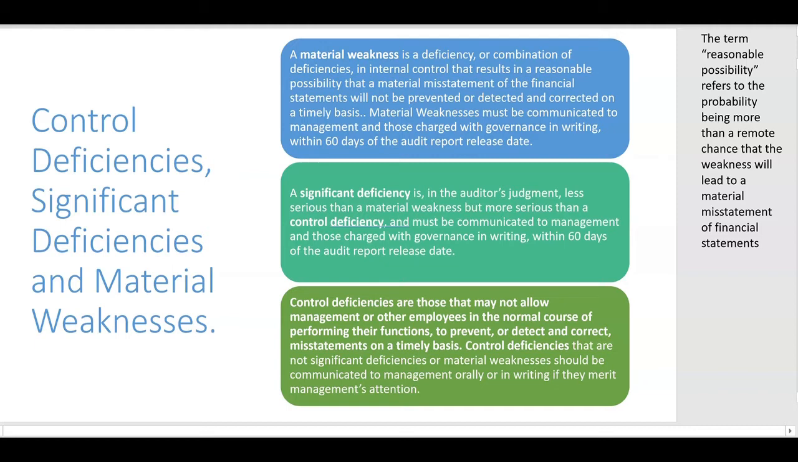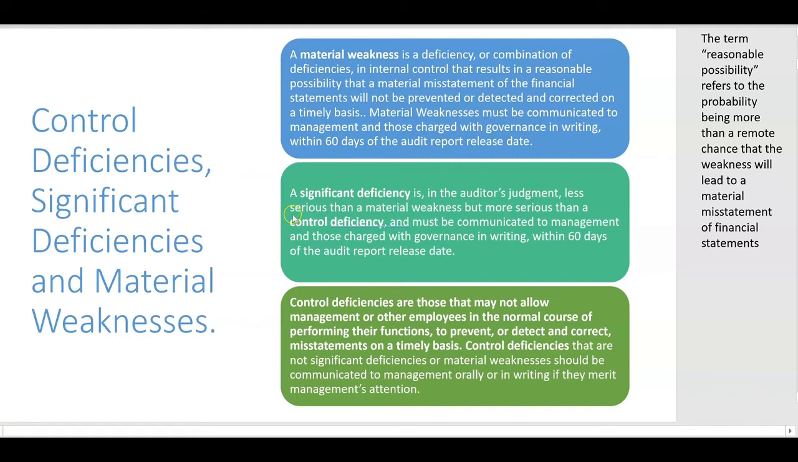A material weakness is the most severe of the three types of deficiencies, because it's the material weakness that, in the auditor's professional judgment, results in a reasonable possibility that a material misstatement of the financial statements will not be prevented or detected and corrected on a timely basis. So we're not just saying there's a possibility of a misstatement in the financial statements. With a material weakness, we're saying there's a reasonable possibility that a material misstatement of the financial statements. So obviously that's a severe case.